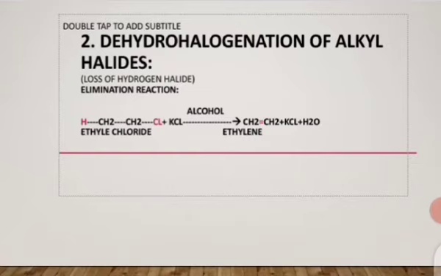In this way, it will form double bond and an alkene which is ethylene. Potassium chloride will also produce with water molecule.